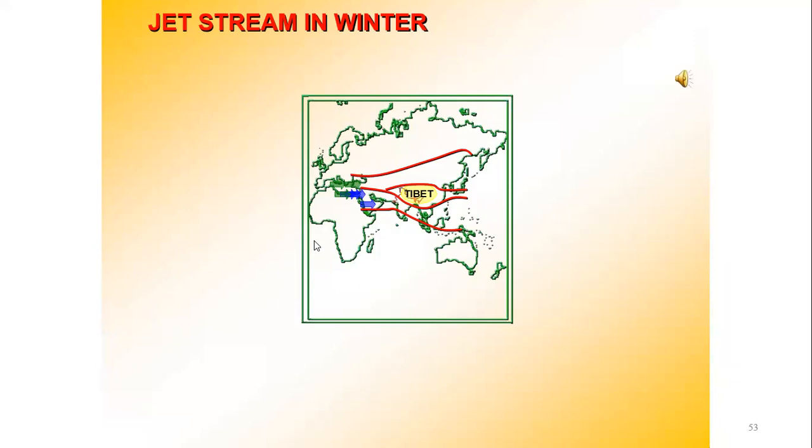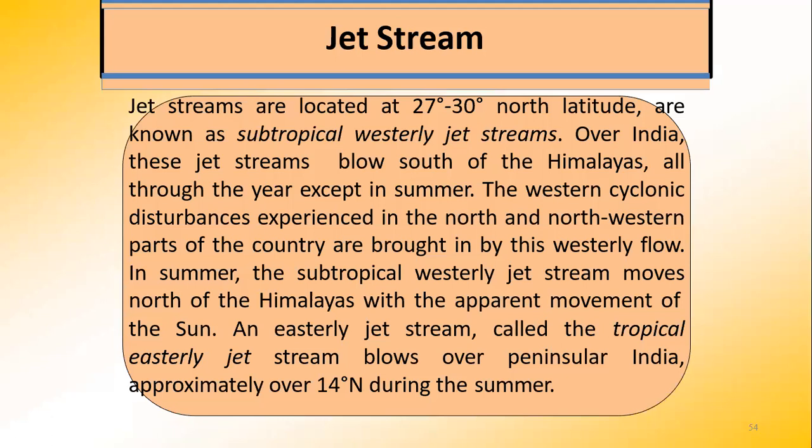These are narrow belts of high altitude westerly winds in the troposphere. Their speed varies from 110 kilometers an hour to 184 kilometers an hour. So over India, these jet streams blow south of the Himalayas all year except in summer.